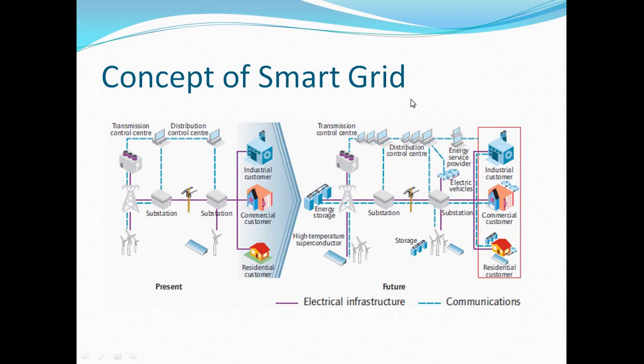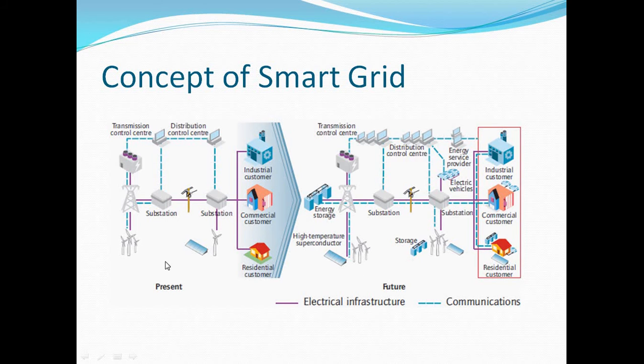This is the concept of the smart grid: this is the present concept and this is the future concept of the smart grid. In this, this is the transmission control center, and this is the distribution control center. Both are connected to the substation, and these are the consumer sides, that is industrial customers, commercial customers, and residential customers. This is the present concept of the smart grid. This is the future concept of the smart grid.